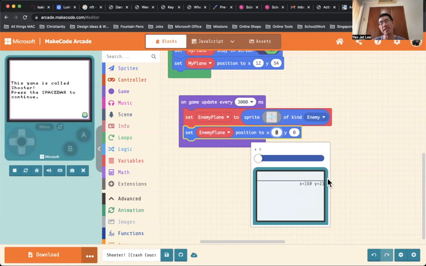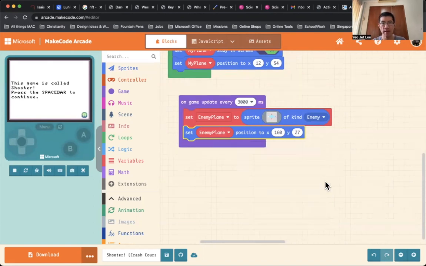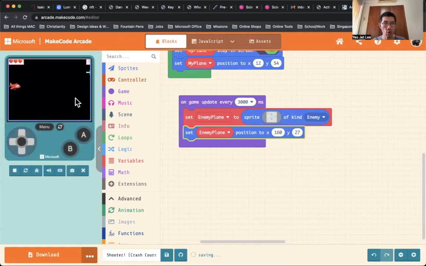Okay, but let's say we want it to appear right at the edge. You will notice that the extreme value of x is 160. Okay, let's put it as 160. If I start the game, you will notice it is right at the edge, but we want it to be beyond that.